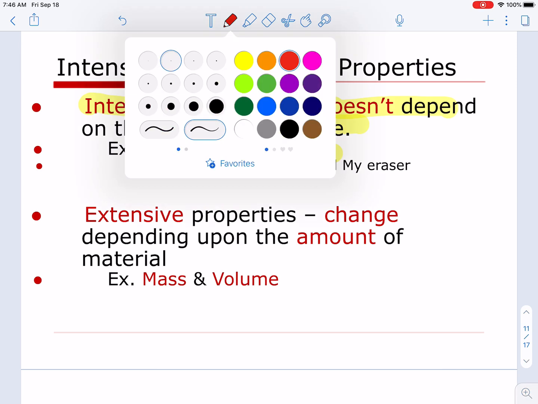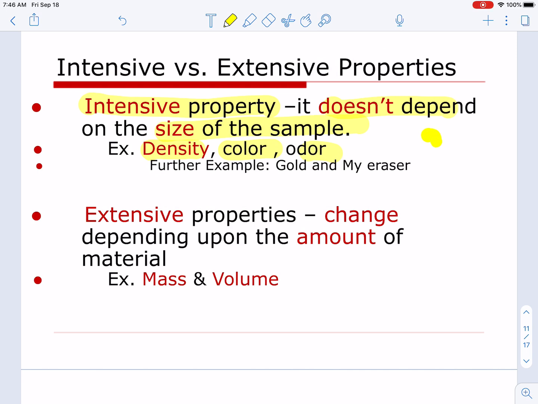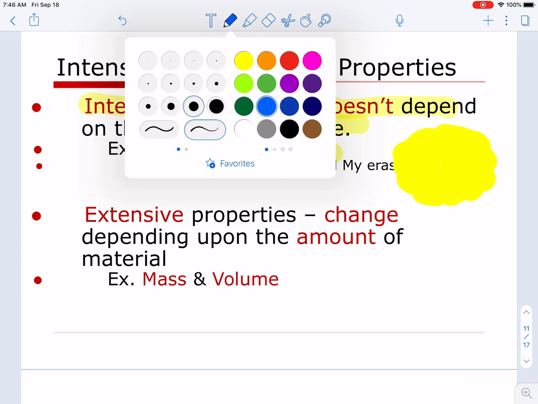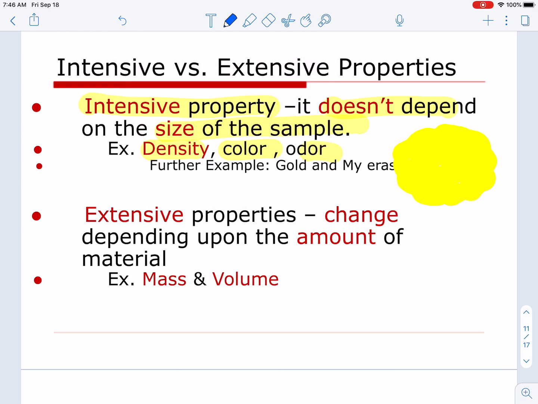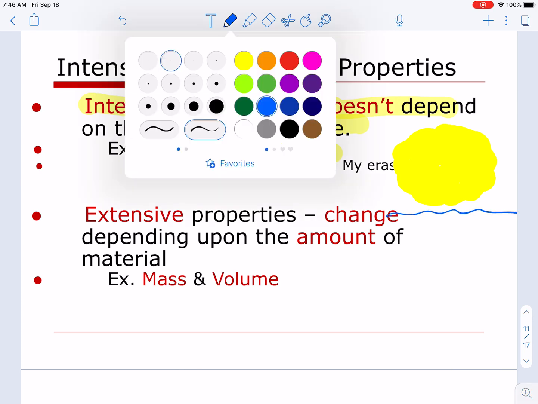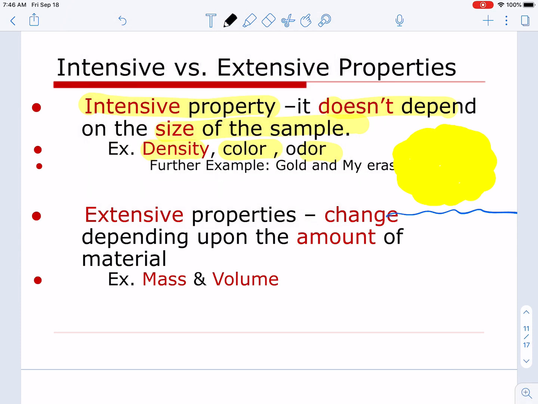Now, let's say that I have a substance like a big chunk of gold. Let's say I found this big chunk of gold because I'm out there looking for ships that have sunk, and I'm coming up with it, and then all of a sudden, I get sideswiped by a dolphin. I don't know why a dolphin. The dolphin sideswipes me, and what happens? I drop this big chunk of gold back into the ocean where I was bringing it up from. What's going to happen to it? Well, it's going to sink.